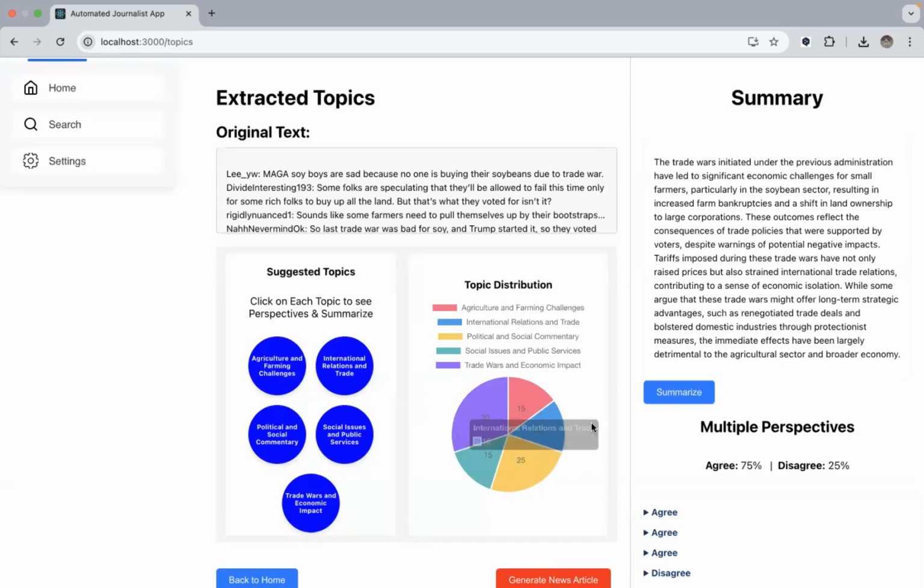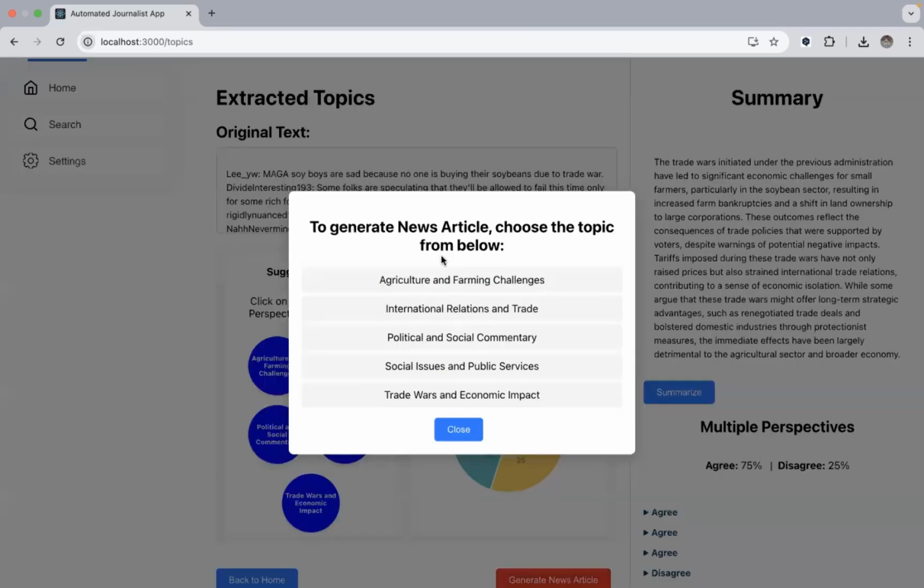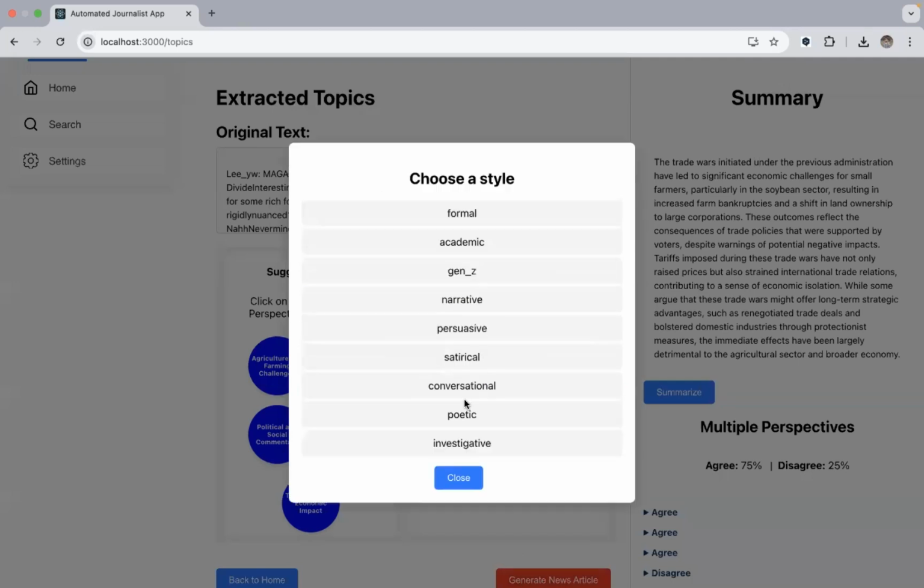Now, once we have these merged summaries, we have the button to generate the news article. We click on this button and there we select the topic again that we have generated the summary for. It uses that merged summary of the perspectives and we choose a particular style.